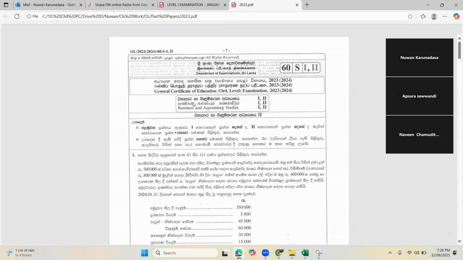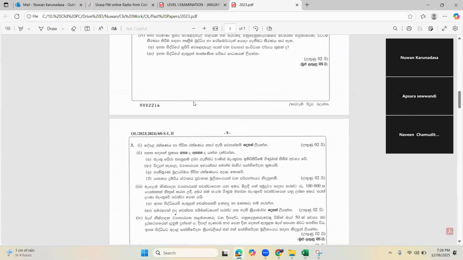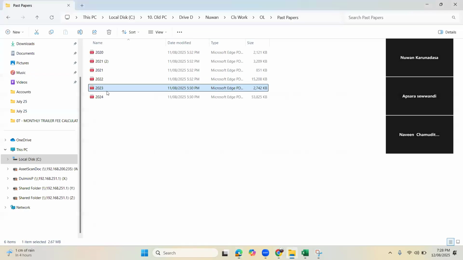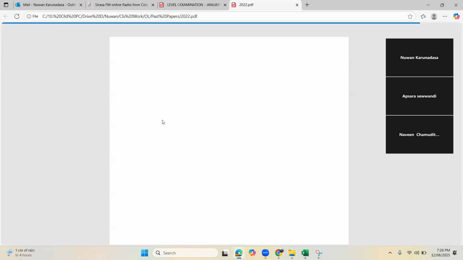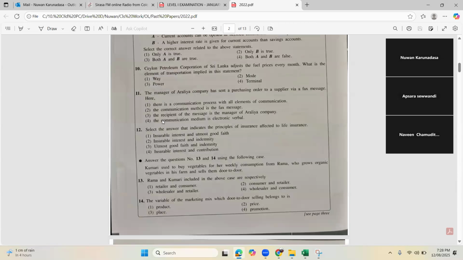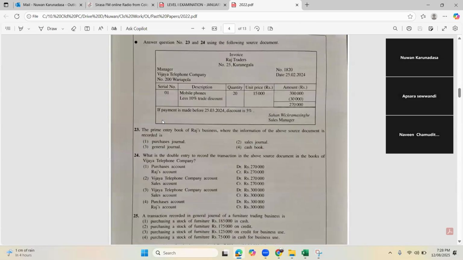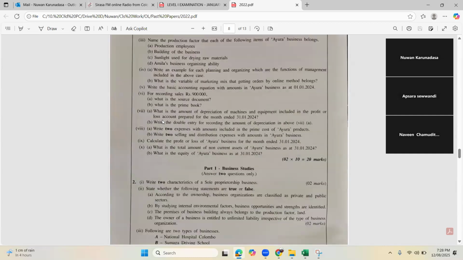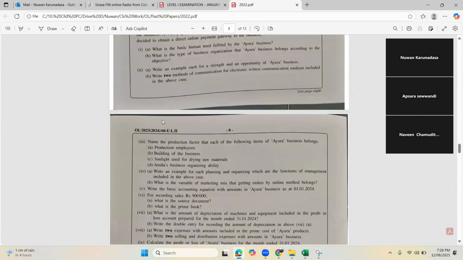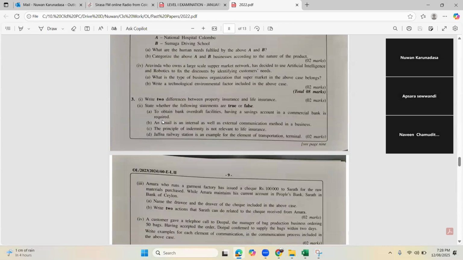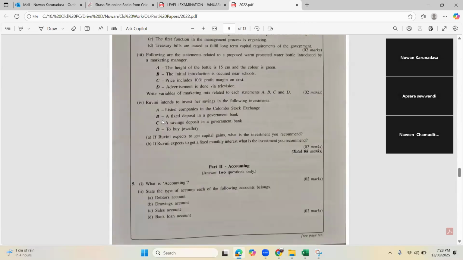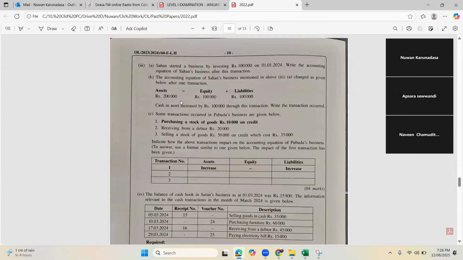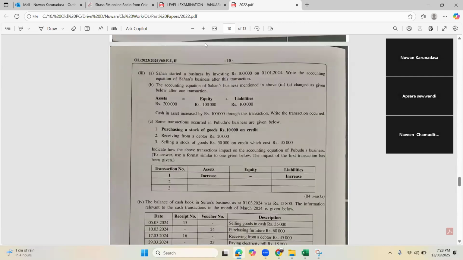We'll see the 2023 paper. I have downloaded the Sinhala one. See here. 2020.